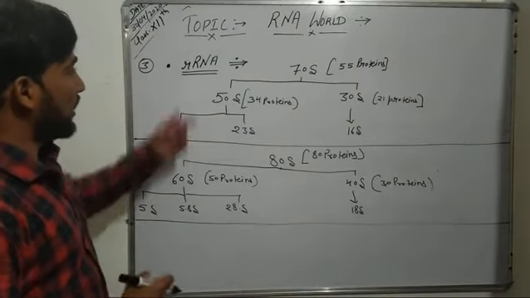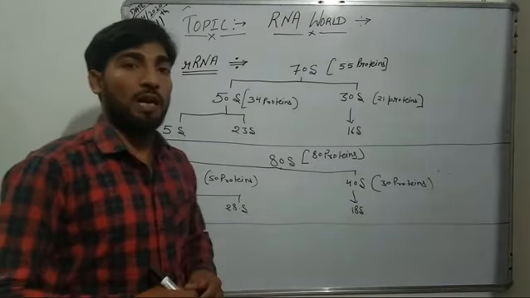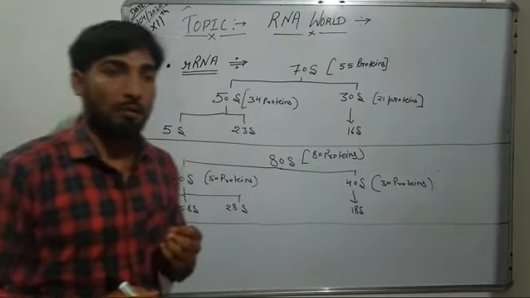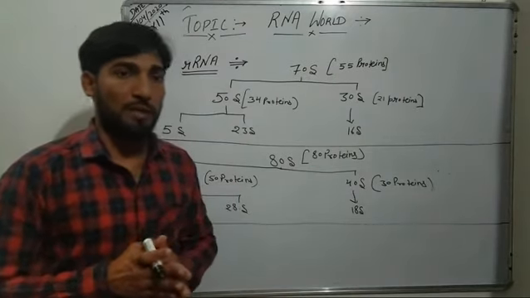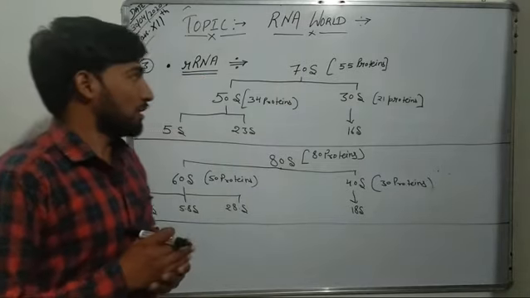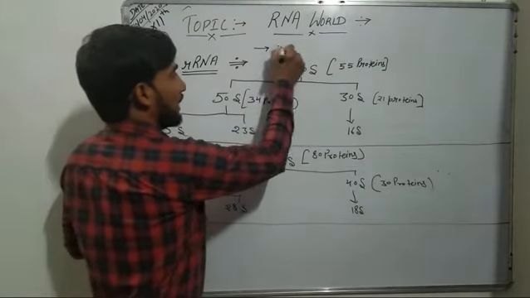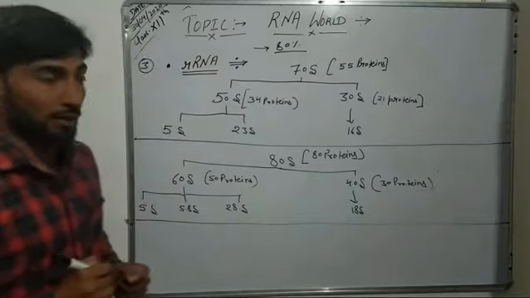Now, our third type of RNA is rRNA, that is ribosomal RNA, and it is responsible for binding of mRNA on the ribosome on the basis of complementary base pairing between this ribosomal RNA and mRNA. This rRNA forms a total of 80% of all RNAs present in a cell.